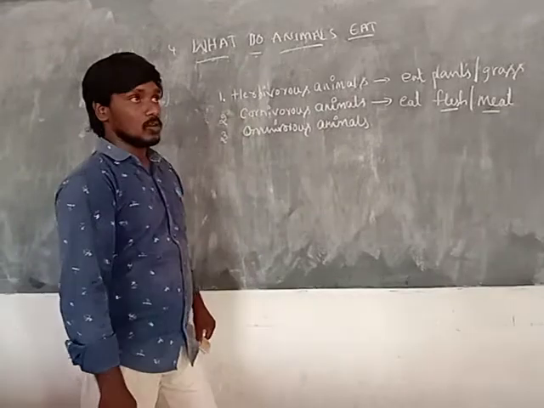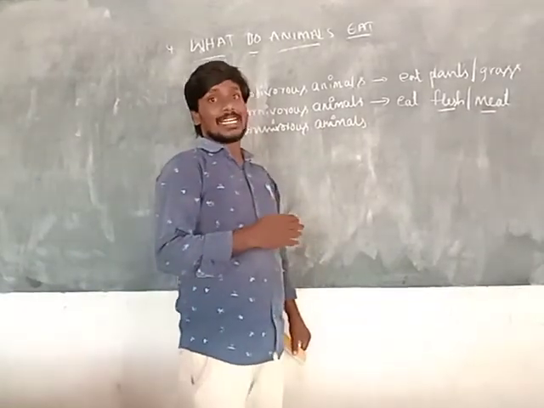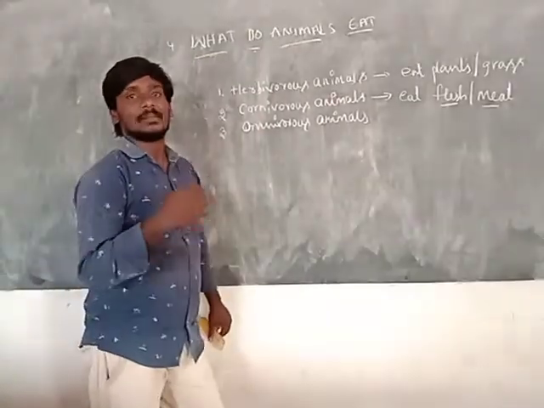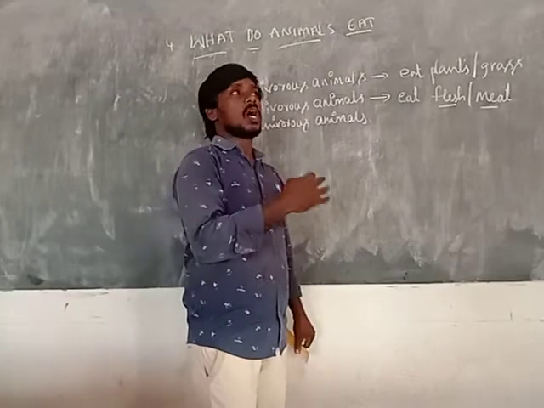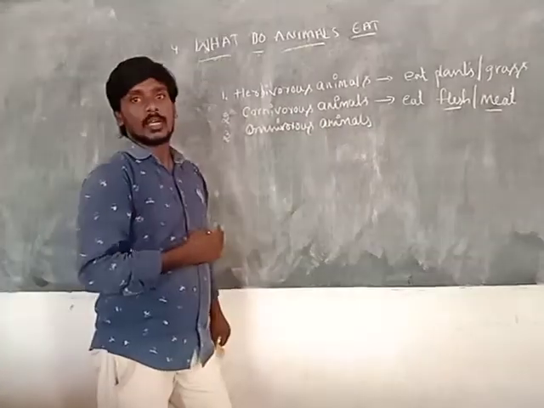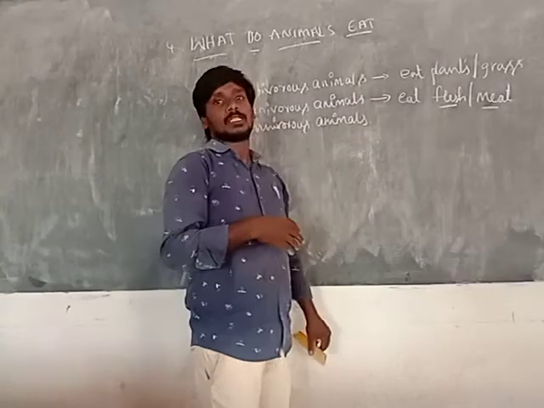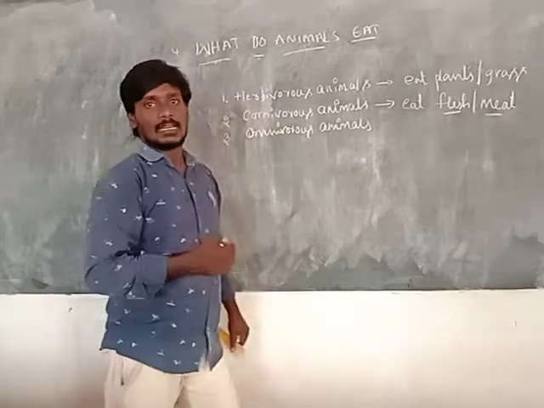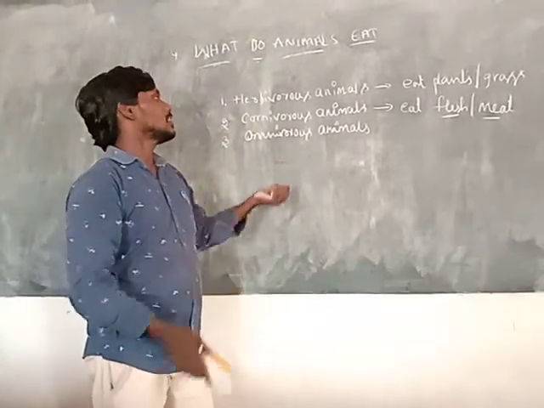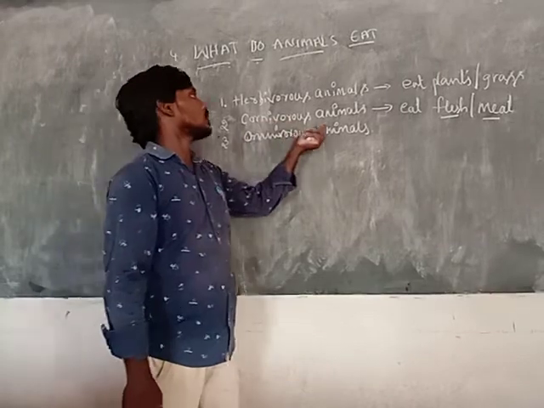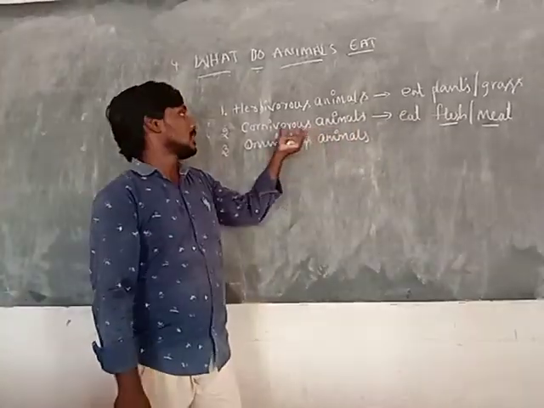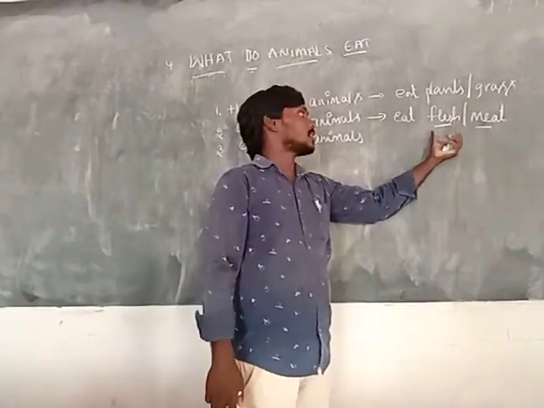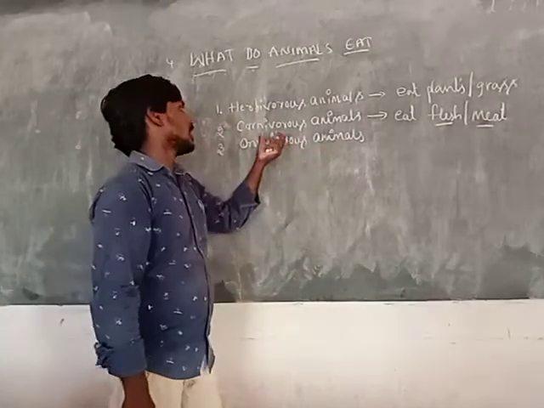Examples of carnivorous animals: cat depends on the rat, dog depends on the rat, fox depends on other animals. Snake depends on frogs, small insects, and some other animals. That is the differentiation of carnivorous animals. Carnivorous animals only eat flesh or meat.